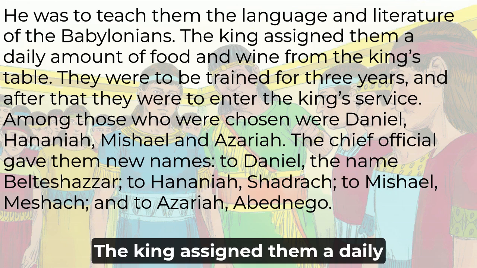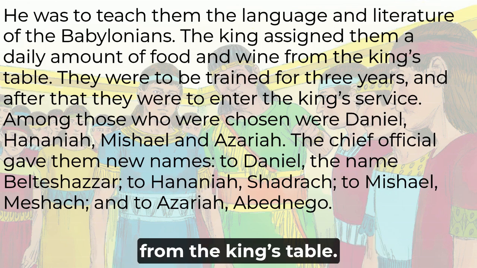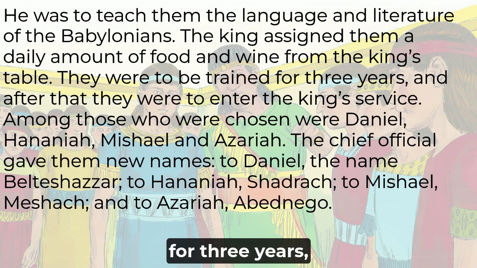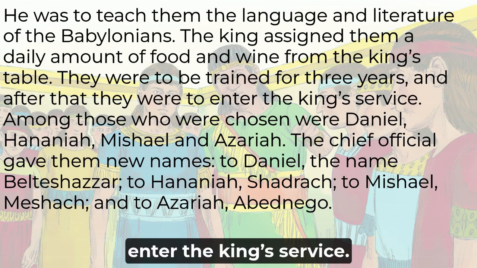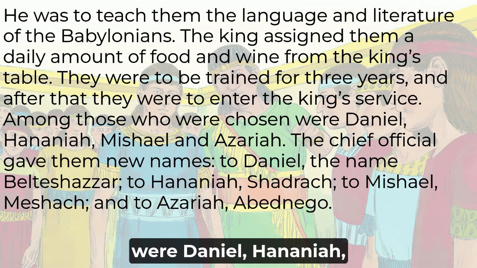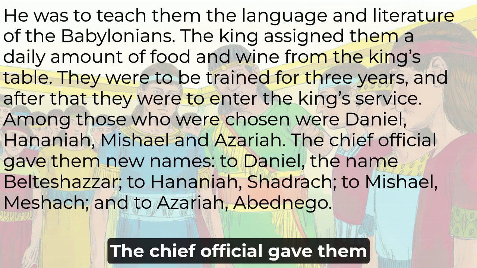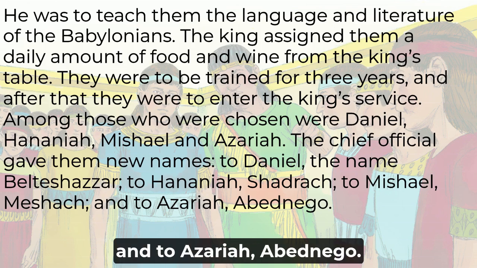The king assigned them a daily amount of food and wine from the king's table. They were to be trained for 3 years, and after that, they were to enter the king's service. Among those who were chosen were Daniel, Hananiah, Mishael, and Azariah. The chief official gave them new names. To Daniel, the name Belteshazzar, to Hananiah, Shadrach, to Mishael, Meshach, and to Azariah, Abednego.